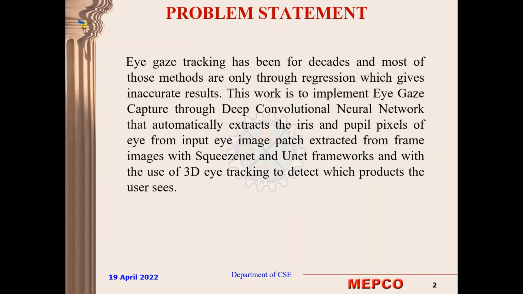Our problem statement: eye gaze tracking has been around for decades, and most of those methods are only through regression, which gives inaccurate results. This work is to implement eye gaze capture through a deep convolutional neural network that automatically extracts the iris and pupil pixels of the eye from an input eye image patch extracted from frame images with SqueezeNet and UNet frameworks, and with the use of 3D eye tracking to detect which products the user sees.